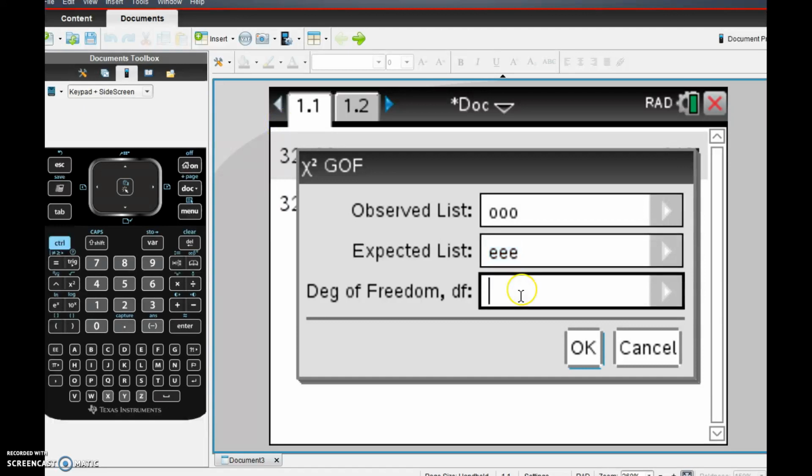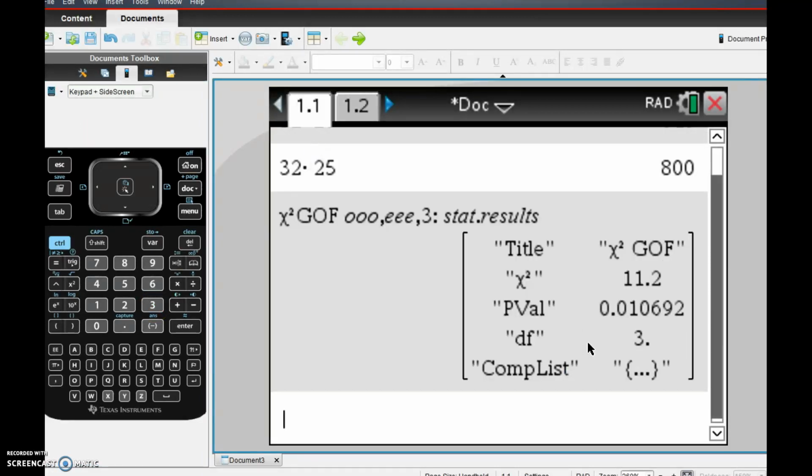Now it is kind of interesting that you have to put the degrees of freedom in there, and there's a reason for that. I think some other goodness of fit tests might not be number of responses minus 1, maybe. I really don't know. But we're 3, so we do have to put in the right degrees of freedom. Everything will be wrong if we don't. It calculates our chi-squared test statistic, our p-value. It repeats our degrees of freedom. Then it has this comp list, which we may want to talk about in a bit.